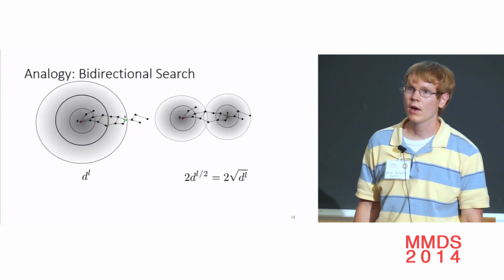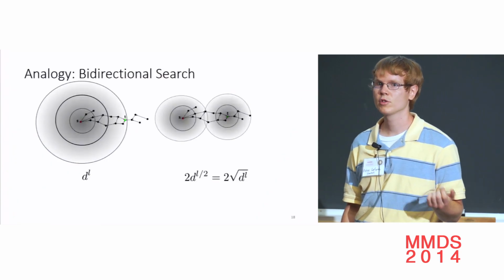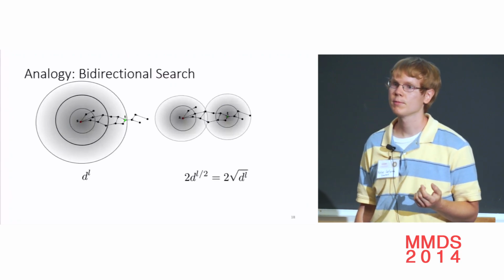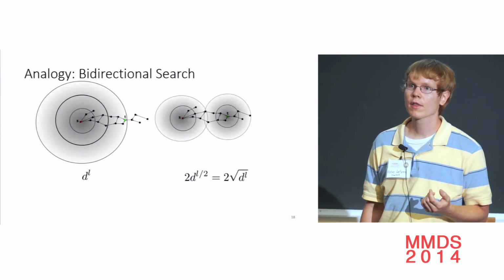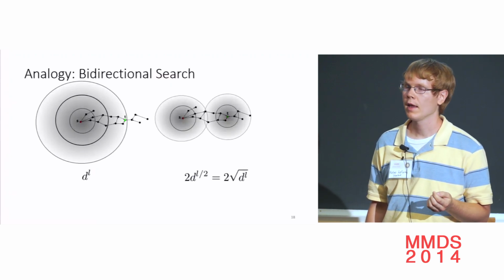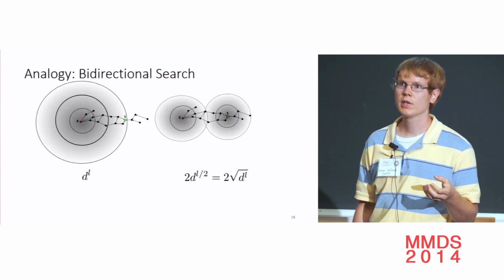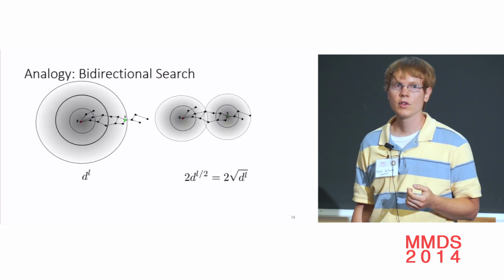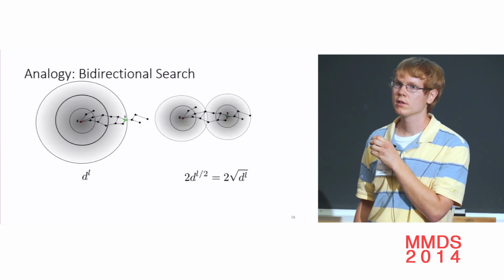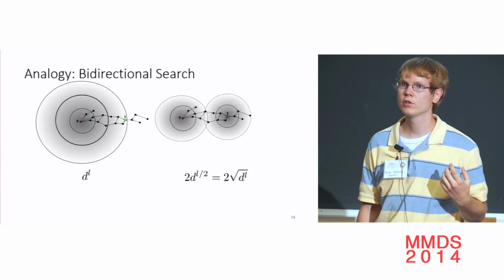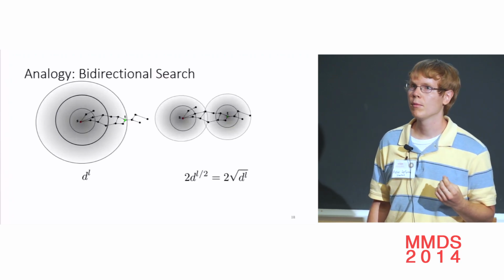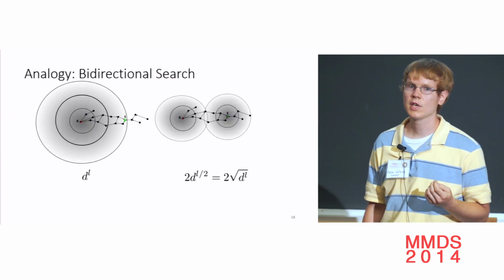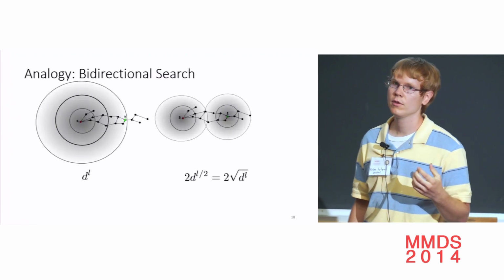Okay. So to understand how we get this square root improvement, going from 1 over delta to 1 over square root delta, we can think about an analogy to bidirectional search for shortest path. If we find a path of length L on a directed graph, and each node has degree d, then breadth first search will take time roughly d to the L to find this path of length L. Whereas if we do a bidirectional search, going backwards from the target L over 2 steps, and forward from the source L over 2 steps, and intersecting, that takes time O of d to the L over 2, which is O of square root d to the L. So you see the same improvement of going from d to the L to the square root of d to the L.